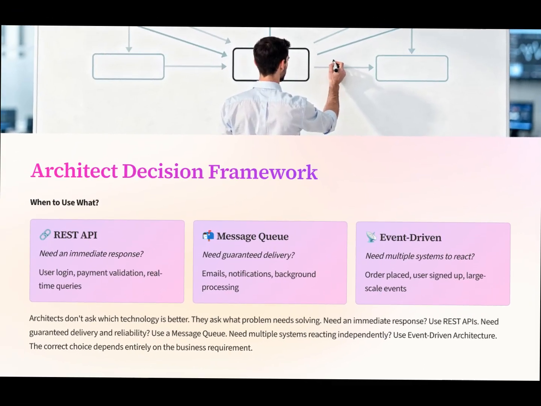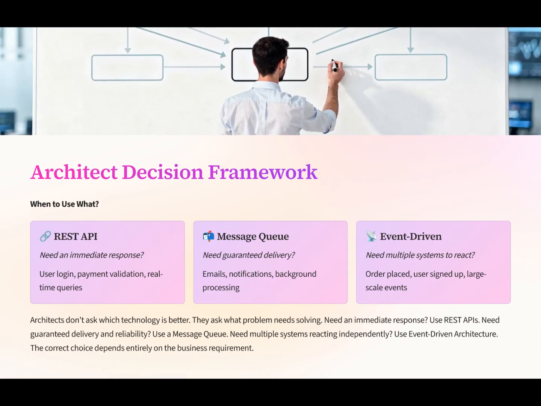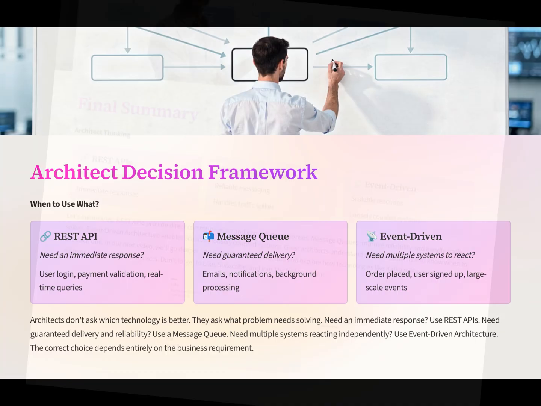Architects don't ask which technology is better. They ask what problem needs solving. Need an immediate response? Use REST APIs. Need guaranteed delivery and reliability? Use a message queue. Need multiple systems reacting independently? Use event-driven architecture. The correct choice depends entirely on the business requirement.